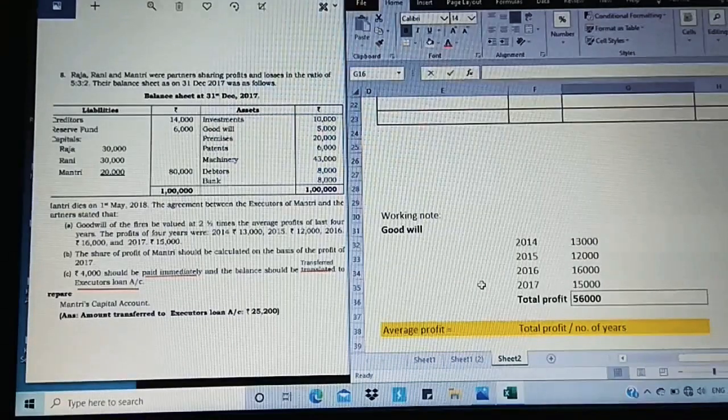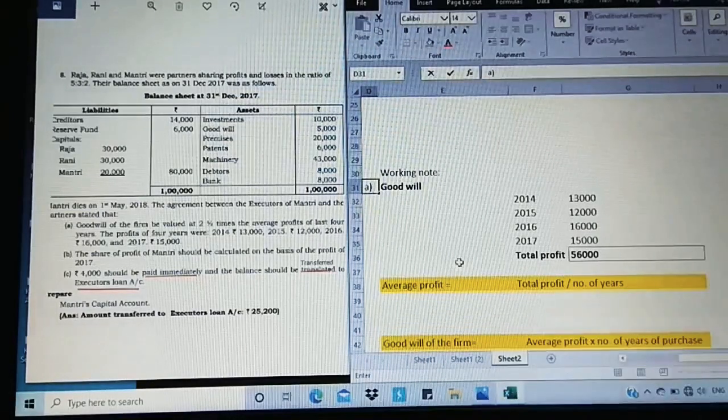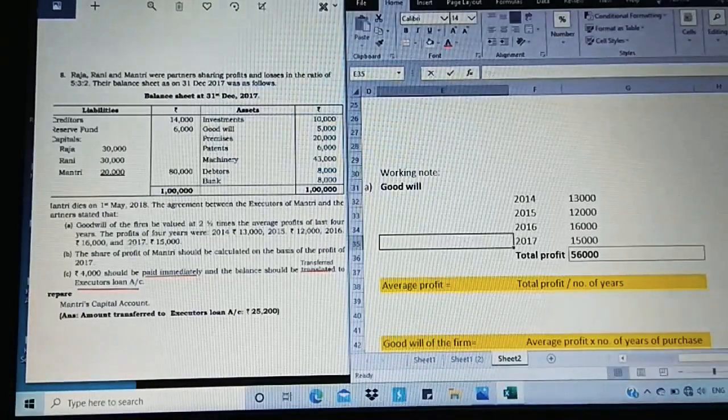Coming for the working note. Just observe, I've filled up. Let us just check. Goodwill, so it's going to be option A. We have given the profits for the 4 years: 2014, 13,000; 2015; 2016, 16,000; 2017, 15,000.